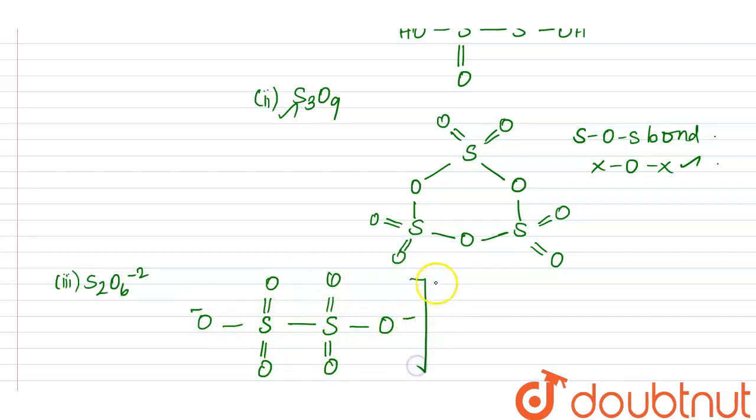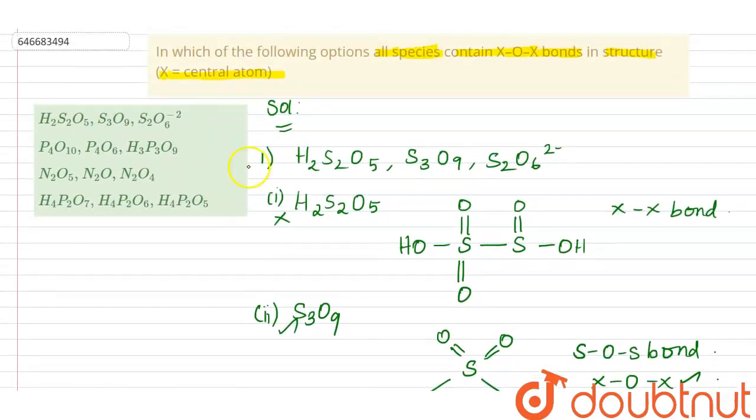If you see here, there is no XOX bond, no SOS. It is only an SS bond, not an XOS bond. So the first option is not an answer, as only S3O9 contains the XOX bond and the remaining 2 do not contain the SOS bond. We have to confirm all 3 species have the XOX bond, so it is not an answer.